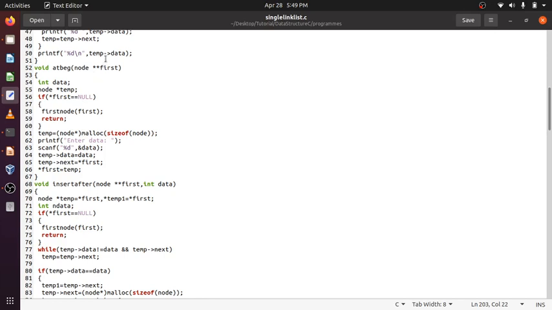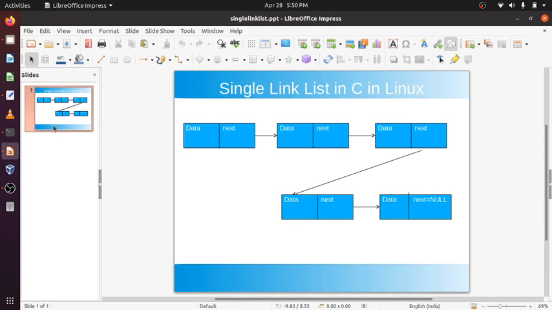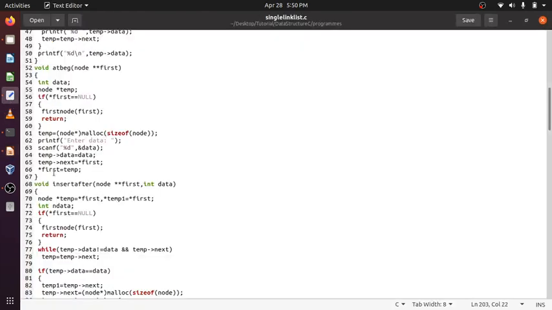A pointer to a structure. So first is this, and temp is only a pointer to a structure. So this node will be created, temp will point here, temp next will be star first, pointing here. After that star first will become temp.